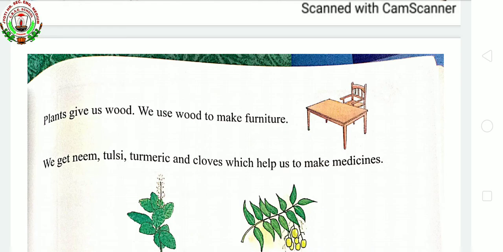In the further classes we will study it more deeply and we will look at certain more uses of the plant. So that's all for today's class.